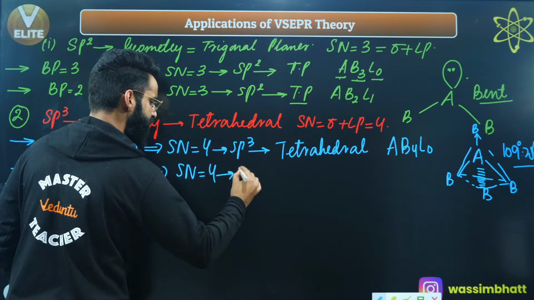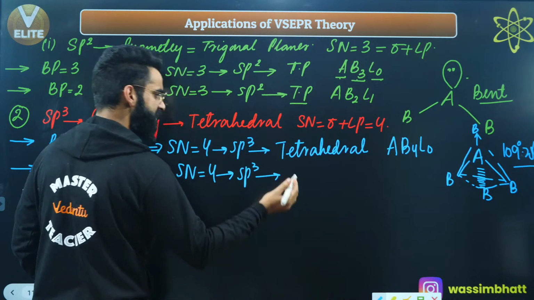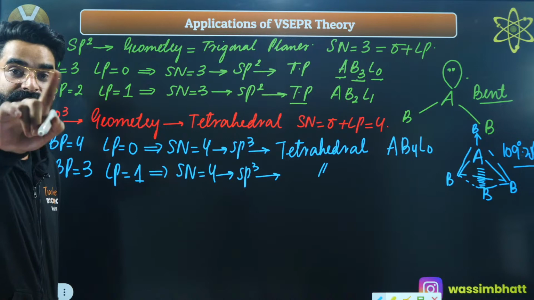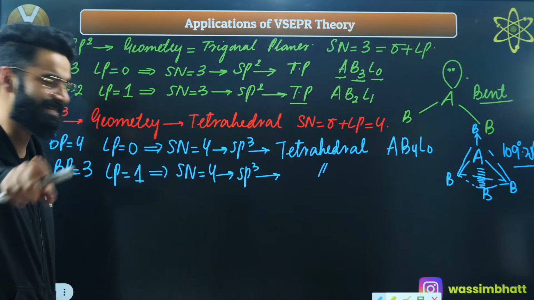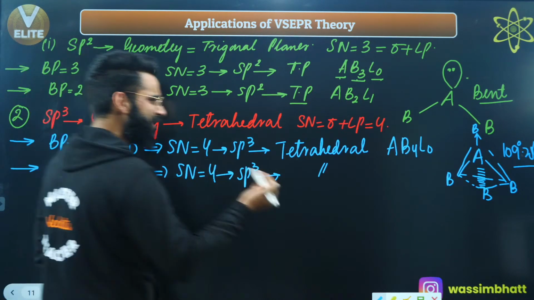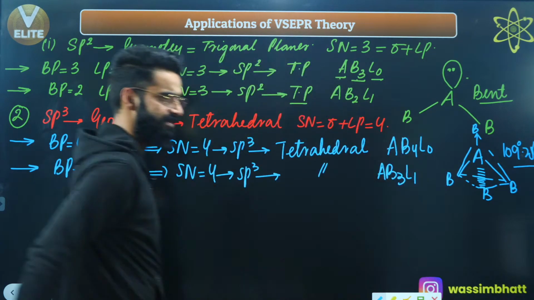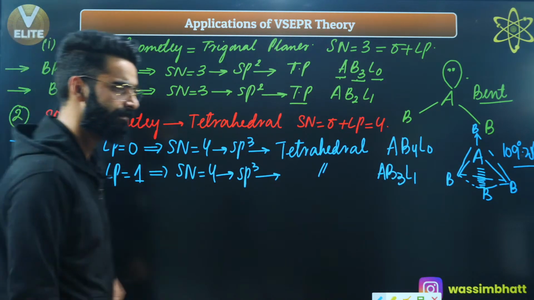If steric number is 4, the hybridization is sp3. If the hybridization is sp3, the geometry is going to be tetrahedral. But what about the shape? Shape is not going to be tetrahedral because the central atom is containing a lone pair. What is going to be the type of the molecule? It's absolutely going to be AB3L1.